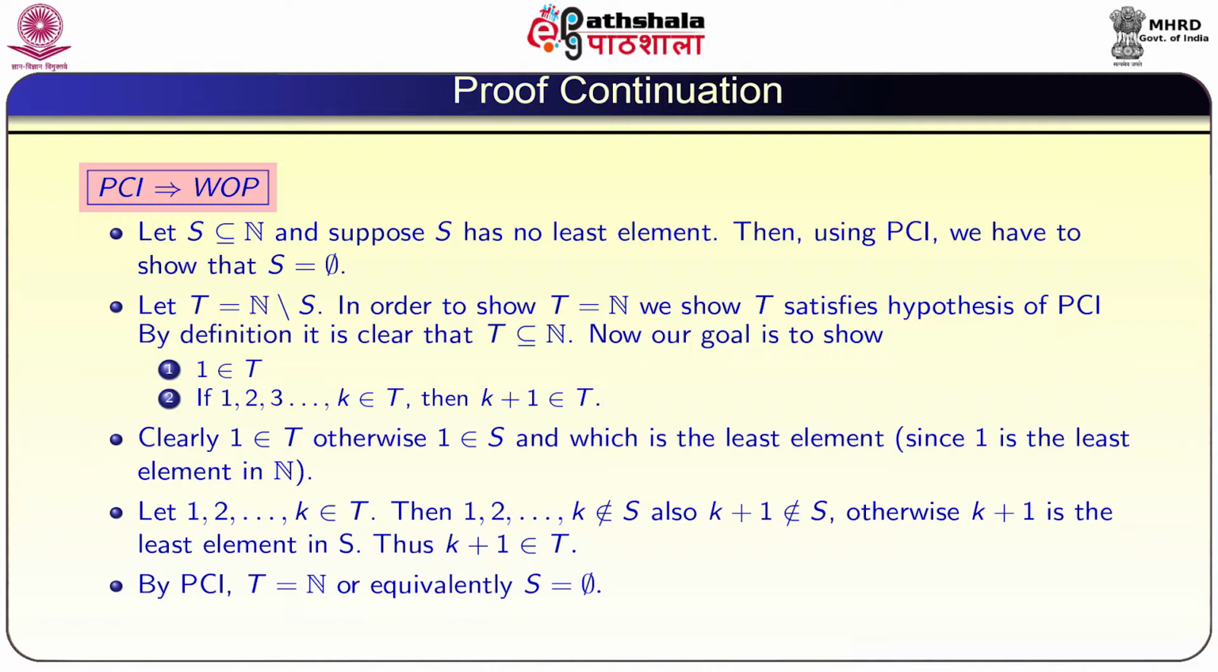So, T satisfies the hypothesis of PCI now. That means 1 belongs to T, and if 1, 2, 3 and so on up to k belongs to T, then k plus 1 also belongs to T. Now, we have assumed PCI is true. So, T is equal to the natural numbers N, or equivalently S is equal to the empty set. So, we proved PCI implies WOP.